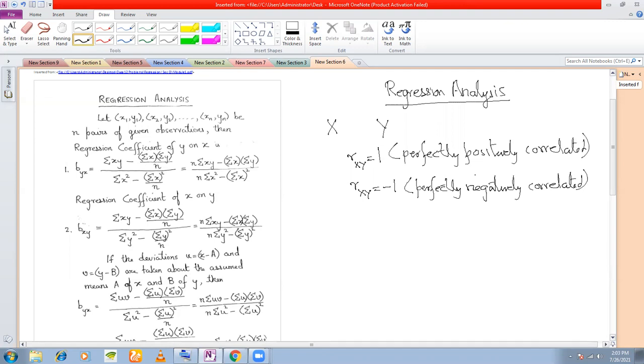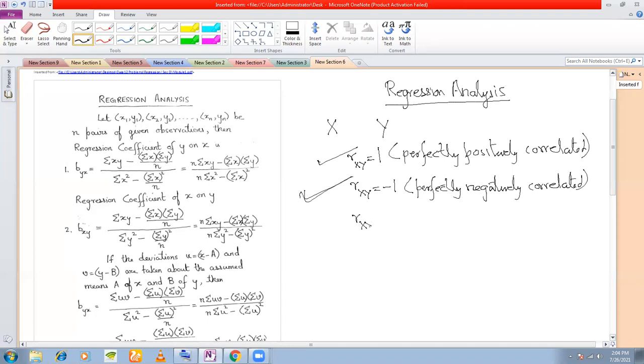Okay. That means if you can vary X, that means you can increase X, Y will also increase in a very high, in the same manner. Okay. If you're increasing X by 100%, Y will also increase by 100%. Or if you're decreasing X by 100%, Y will also decrease by 100%. That is what we mean by a positive correlation. But for a negative correlation, if you're increasing X, say by 100%, then Y will decrease by 100%. Or if you are decreasing X by 100%, Y will increase by 100%. That is what we mean by perfectly negatively correlated variables.